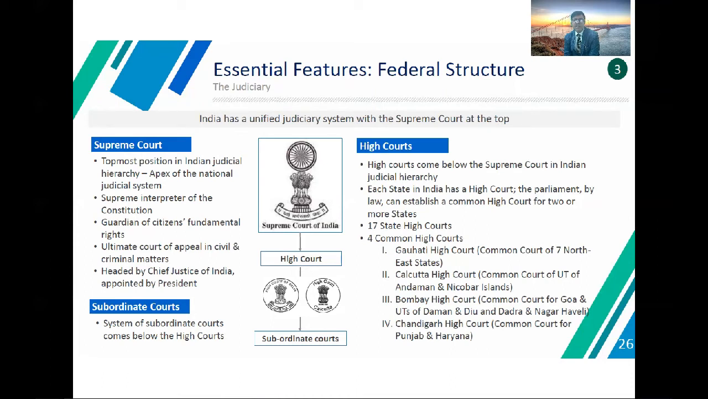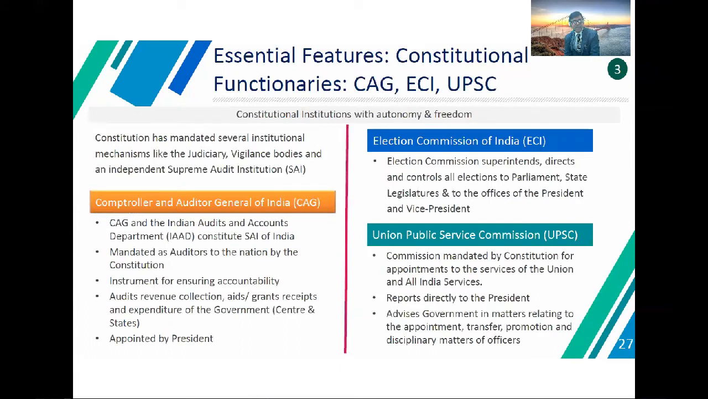17 state high courts, 4 common high courts. The 4 common high courts are: the Guwahati High Court, common court of 7 northeast states; the Calcutta High Court, common court of the UT of the Andaman and Nicobar Islands; the Bombay High Court, common court for Goa and the UTs of Daman, Diu and Dadra and Nagar Haveli; and the Chandigarh High Court, common court for Punjab and Haryana. So essential constitutional functions also include bodies like the CAG, ECI and UPSC.